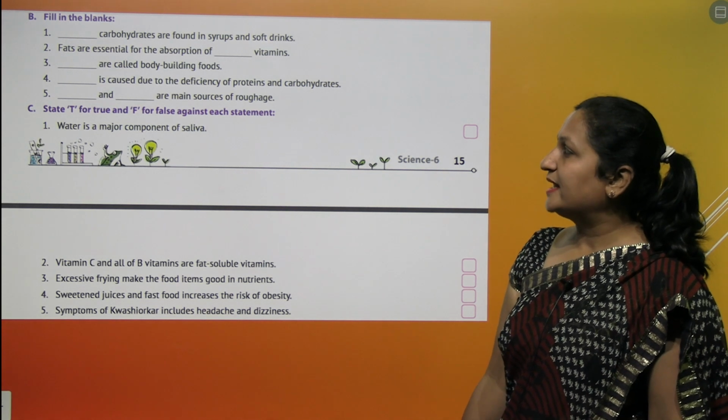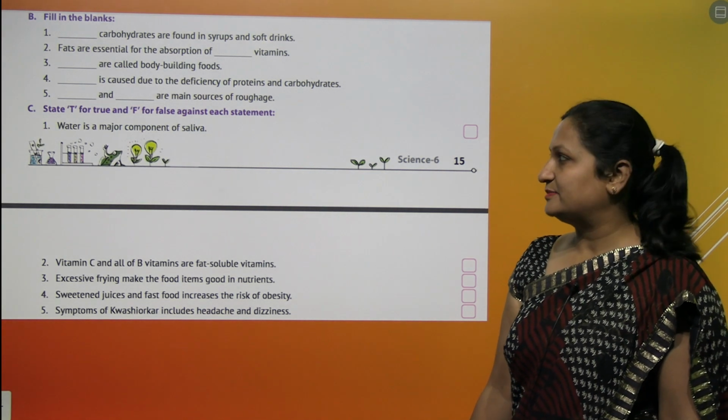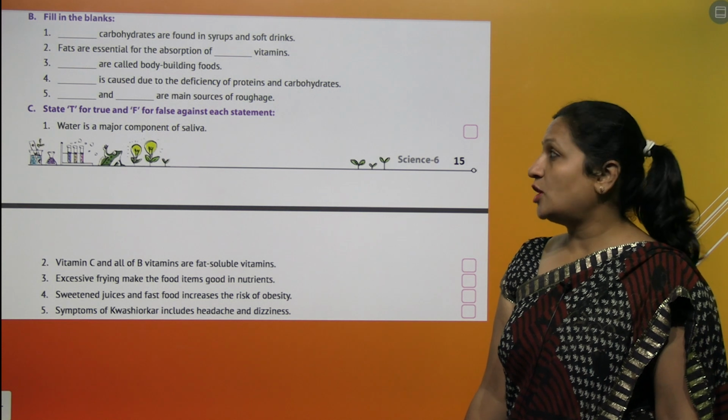State T for true and F for false against each statement. Water is a major component of saliva.